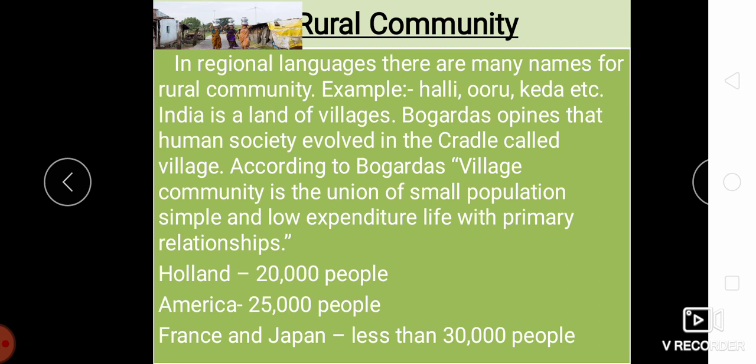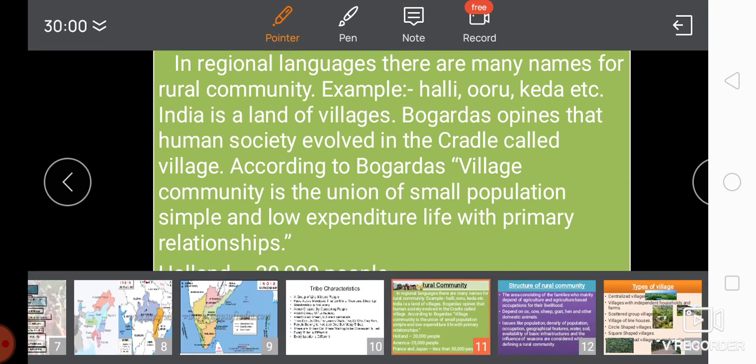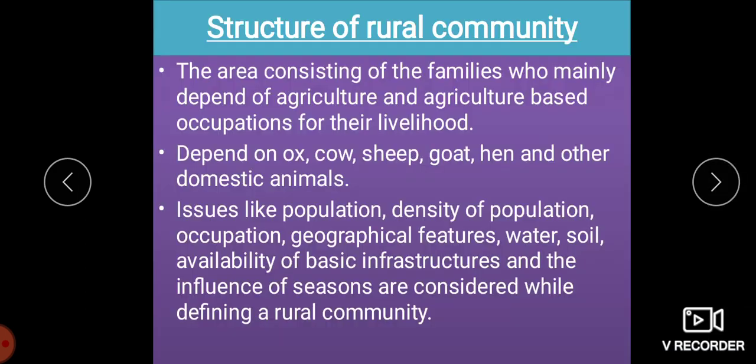Now let us move on to the structure of the rural community. When we move on to the structure, the village is different from the urban community in two aspects. One is the social aspect and another is the cultural aspect. A village can be defined as an area consisting of families who mainly depend upon agriculture, and it is their main occupation for their livelihood.